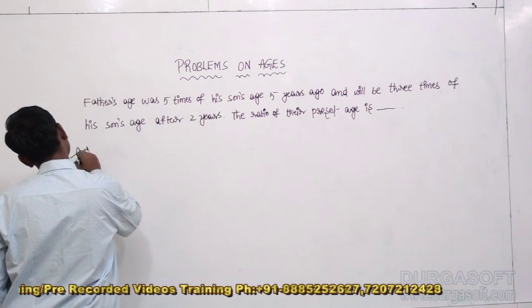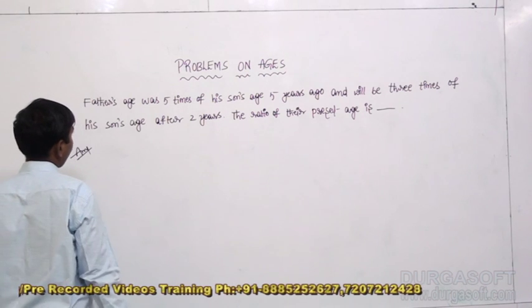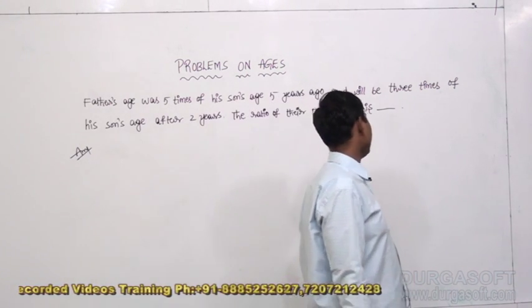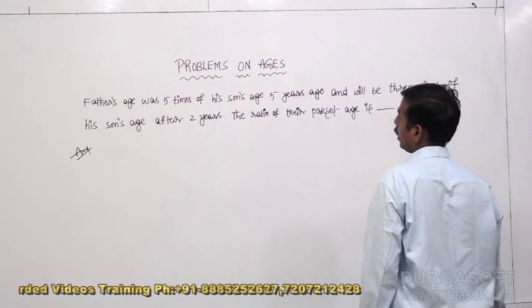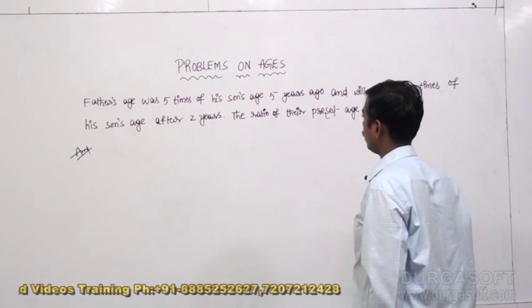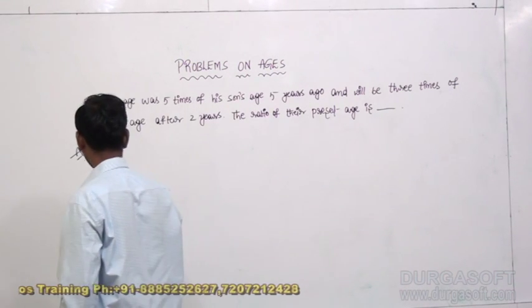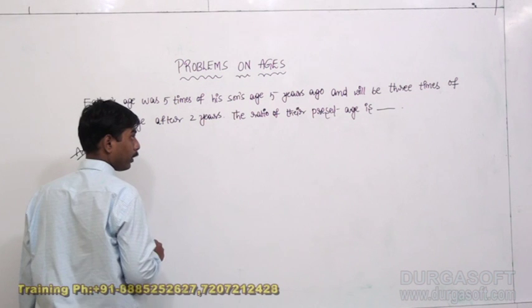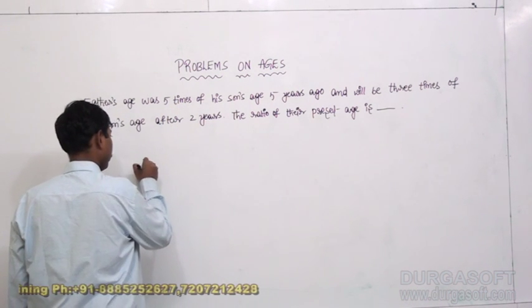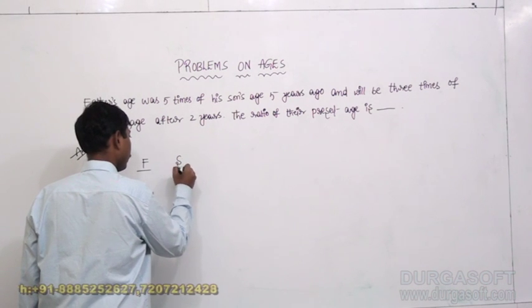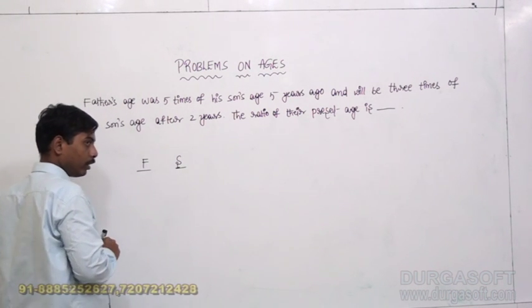Let us go for the answer here, guys. Father's age was 5 times his son's age 5 years ago. So we are talking about 5 years ago's history. 5 years ago, father's age depended on his son's age only.